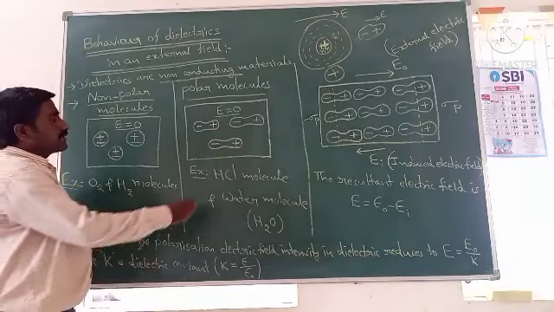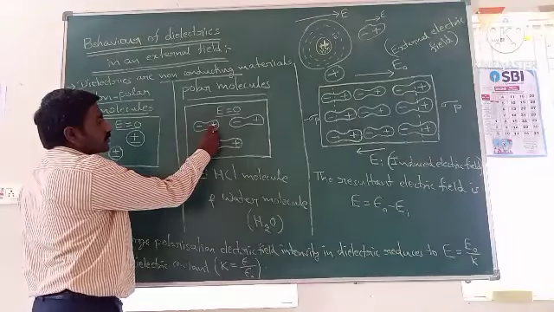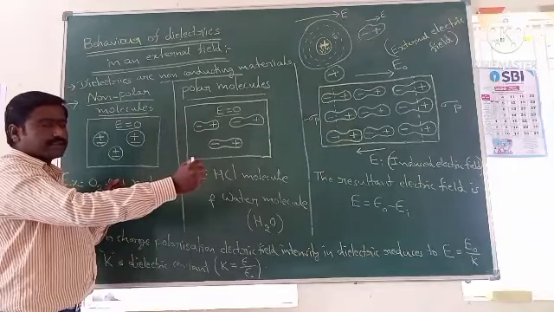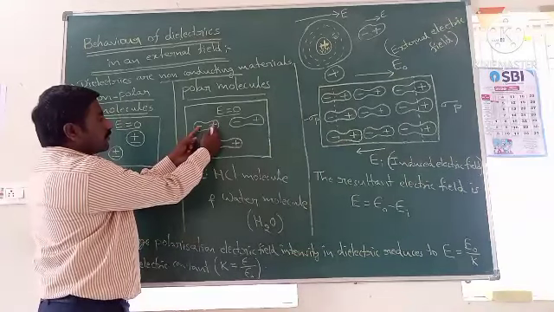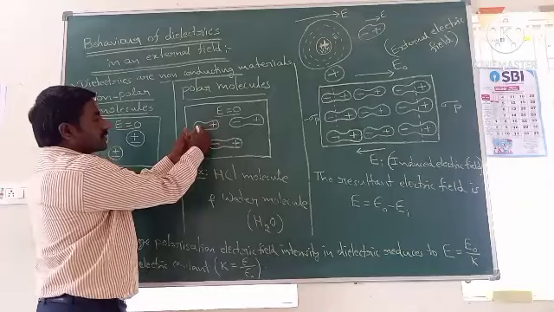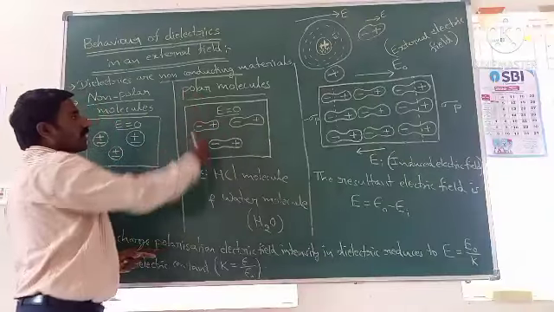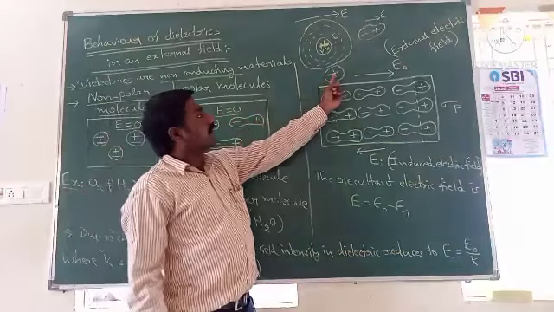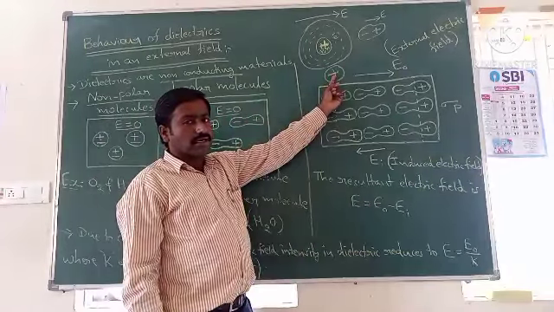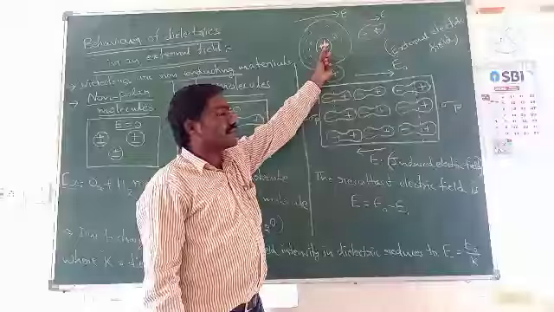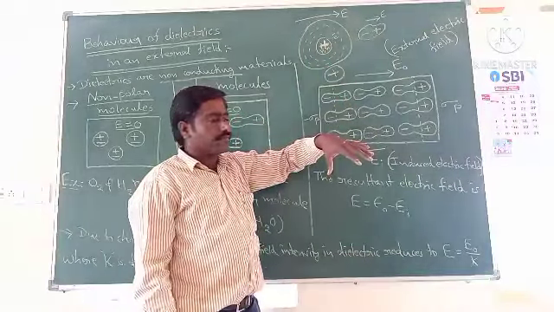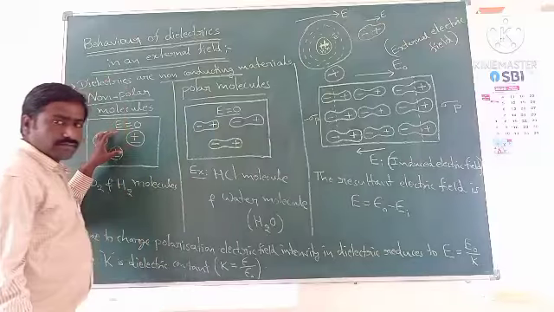That means in this case, the center of positive charge and the center of negative charge are separated, so we can find two types of poles, positive and negative. This type of molecule is called a polar molecule. This one indicates non-polar, meaning both centers coincide at the same point in the absence of an electric field, like this.